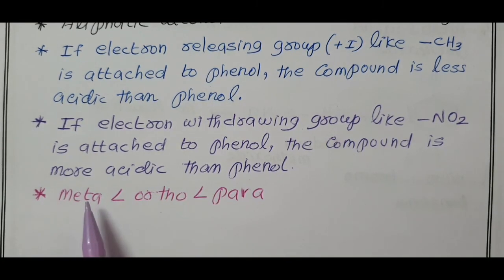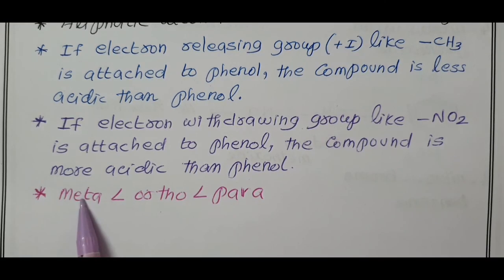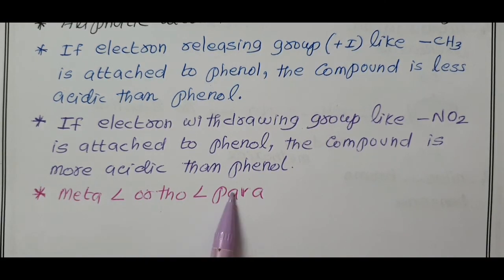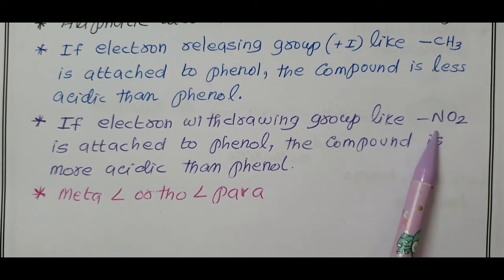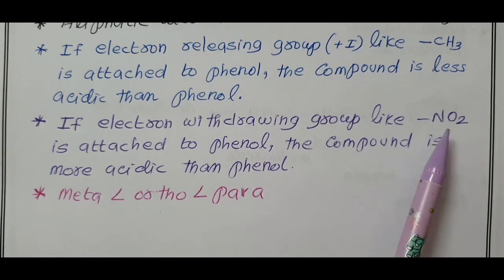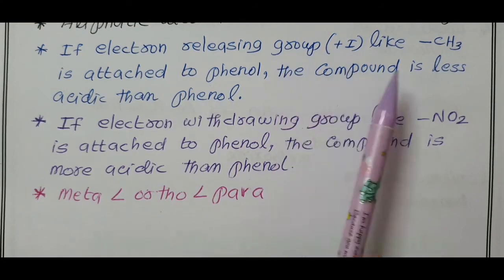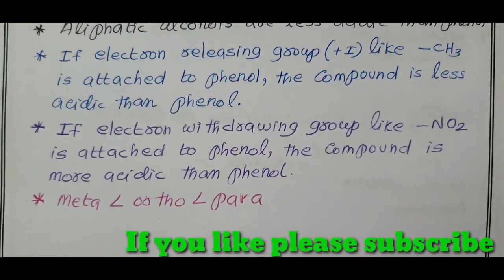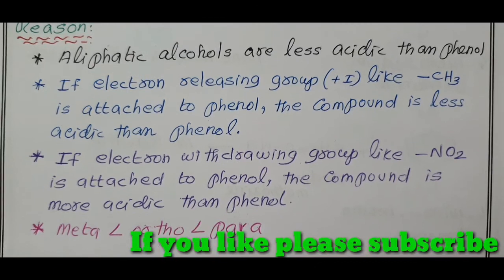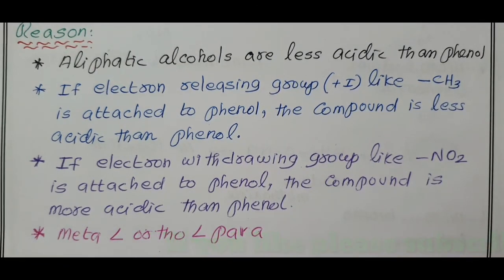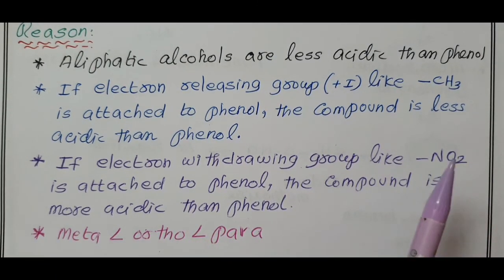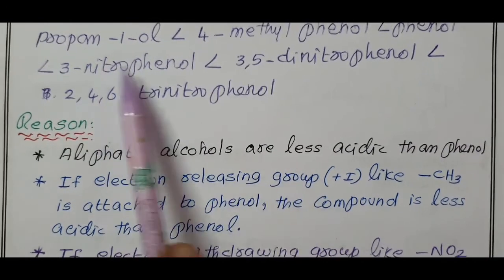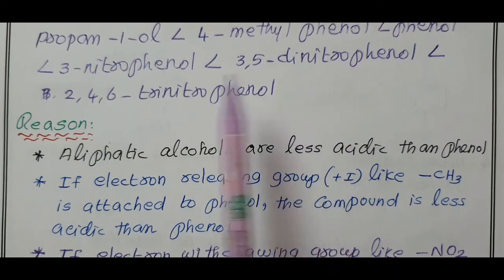If the NO2 is present in meta, less acidic. Ortho, para means more acidic. It increases the delocalization of electron. NO2 group is minus I, inductive effect. Methyl group plus I, inductive effect. So this is the reason for the acidic strength of the given compounds: propan-1-ol, 4-methylphenol, phenol, 3-nitrophenol, 1 nitro group. Here we have 2 nitro groups. Acidity increases with 3 nitro groups.